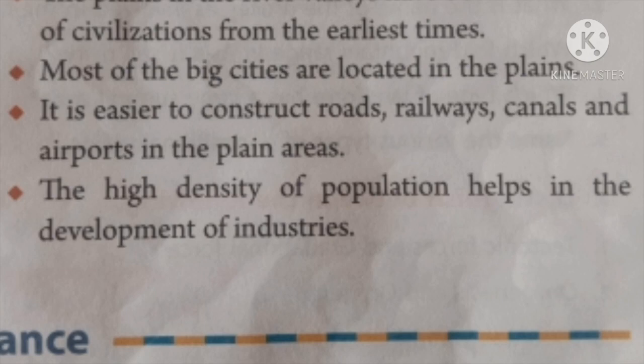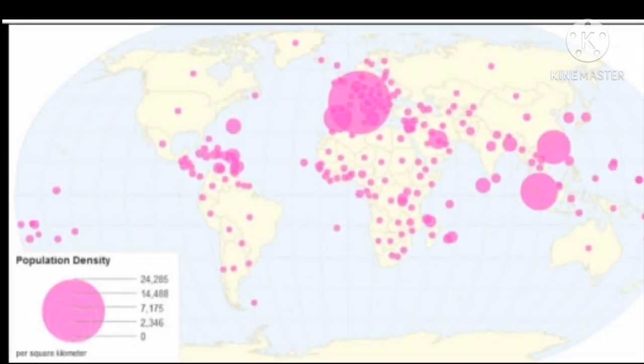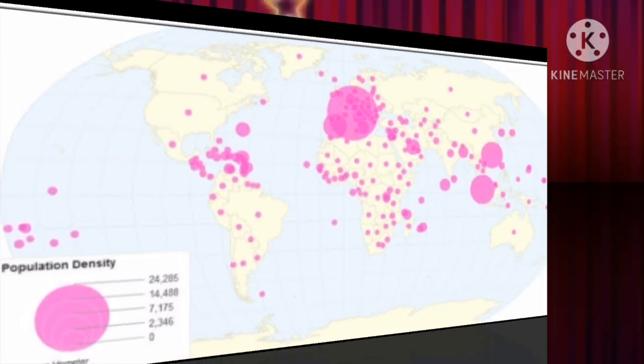Most of the big cities are located in the plains. It is easier to construct roads, railways, canals, and airports in the plain areas. This means that the means of transport, irrigation, and agriculture are mainly developed in these regions. The high density of population helps in the development of industries, as the industries get a large number of workers to work with them. This is the image of the world map showing the density of population in different areas per square kilometer.